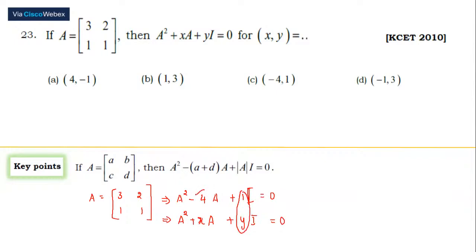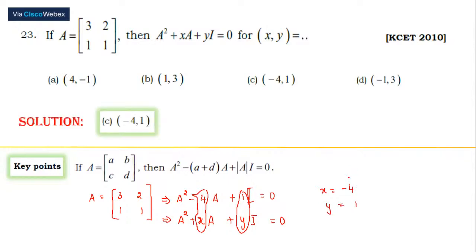Y is equal to 1. And what is x for us? There is plus and there is minus. Be careful. X is equal to minus 4. Y is equal to 1. And Mukti was the first person to answer this. So the option is C, minus 4, 1. Clear?